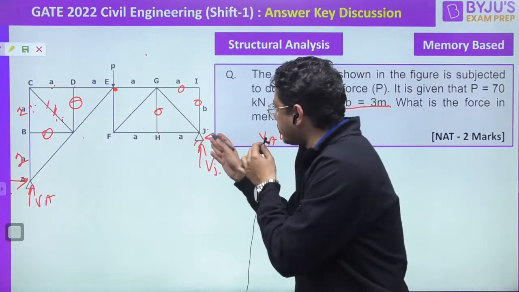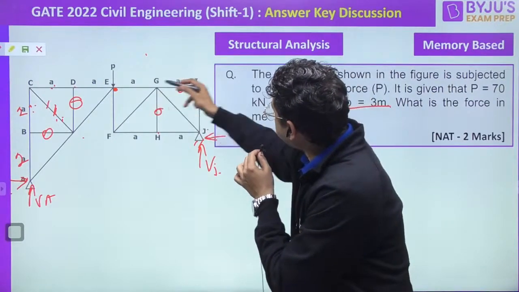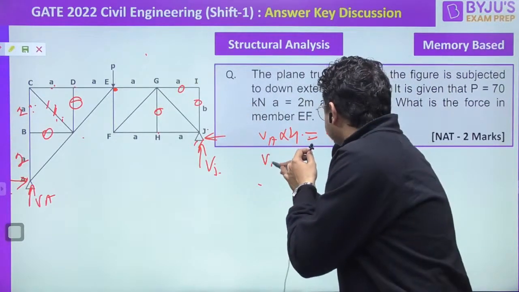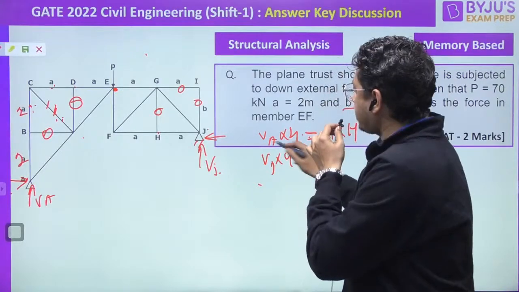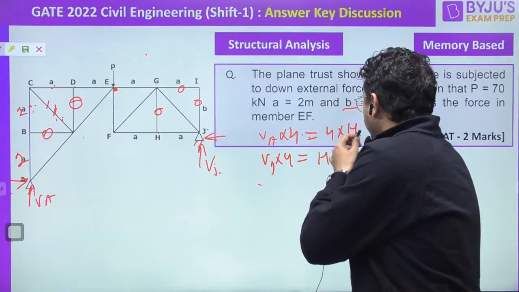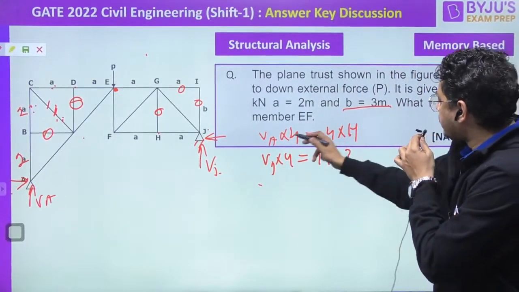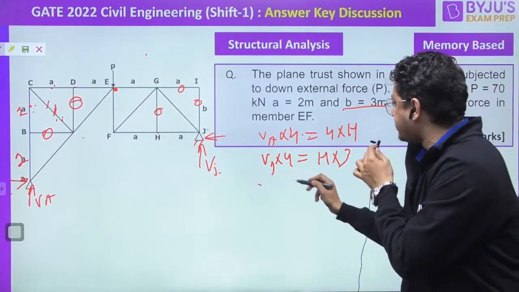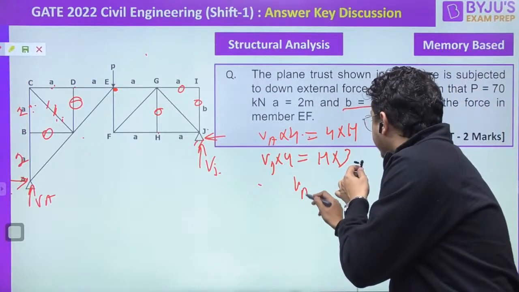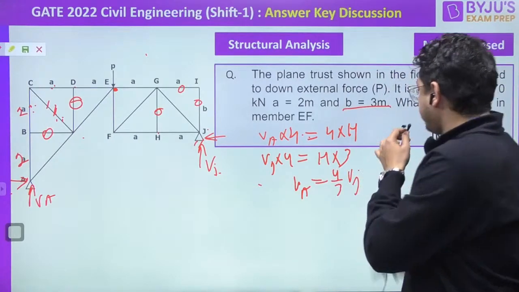Now take the bending moment at this location also. VJ into 2 plus 2, 4. Correct, no? So VJ into 4 must be equal to H into, this is B, this is 3. H into 3. So from here H equals VA, and from here H equals 4 by 3 of VJ. So VA must be equal to 4 by 3 of VJ.